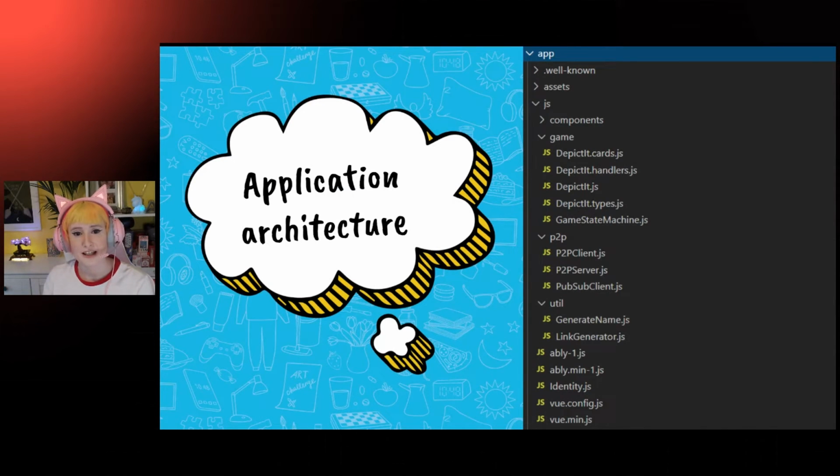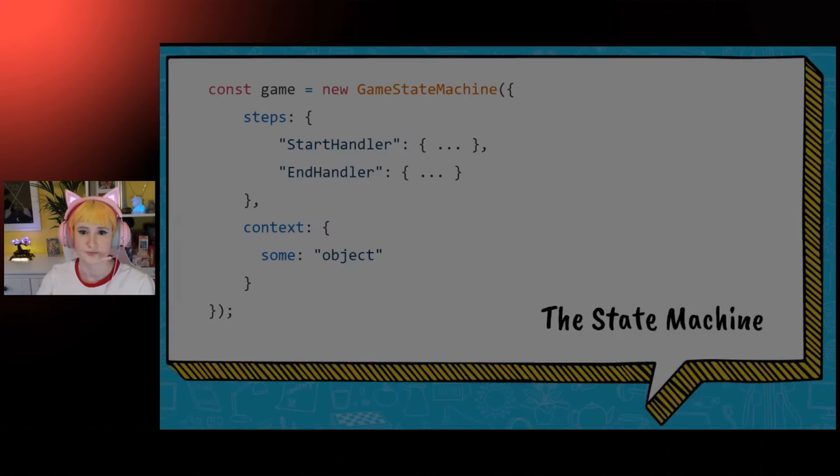So let's talk about how the game is actually built. The Vue app is in the root of our /app directory, which will deal with our main user interactions. And then the game is defined as a set of cards and handlers along with the state machine. And the P2P directory that you can see here contains all of the message sending and handling code that the game needs. And then we have the Vue components themselves.